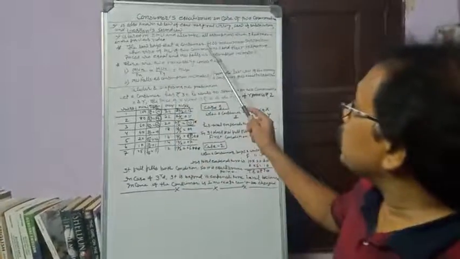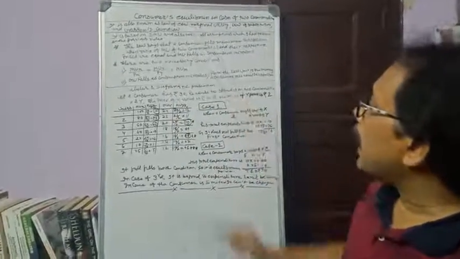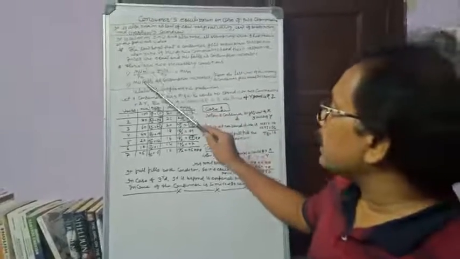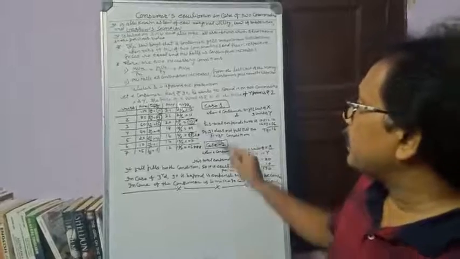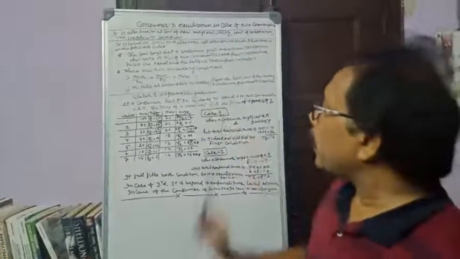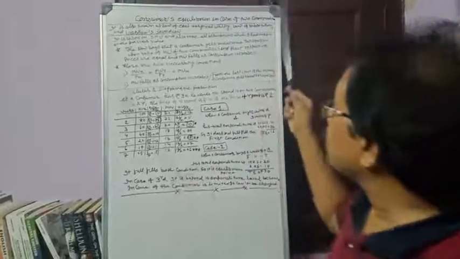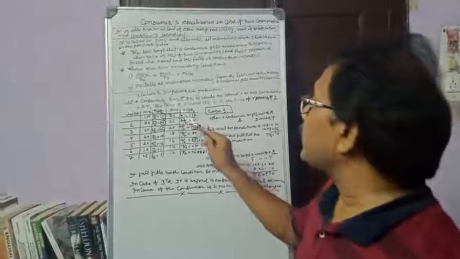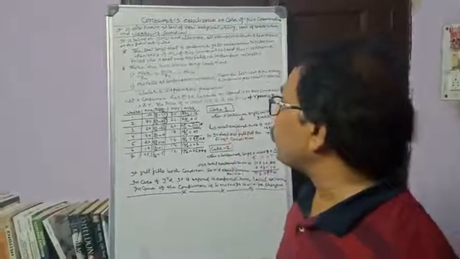According to this law, there are two necessary conditions. First, MUX divided by PX is equal to MUY divided by PY is equal to MUM. In the first case, we discussed MUX divided by PX is equal to MUM.